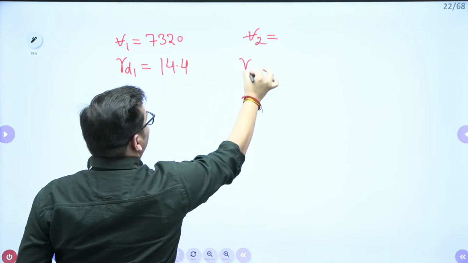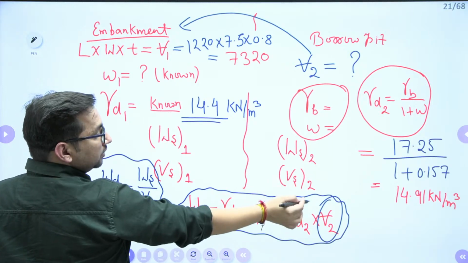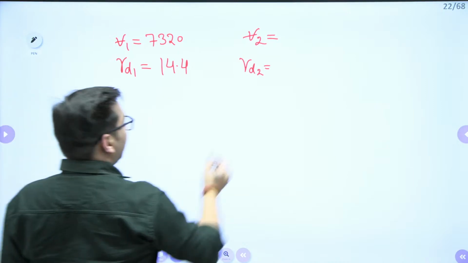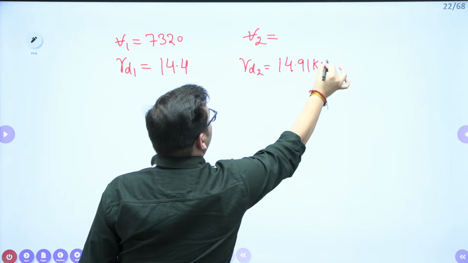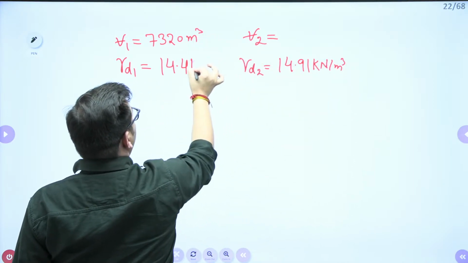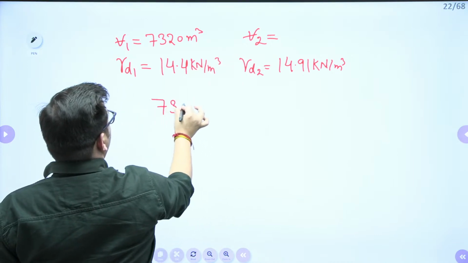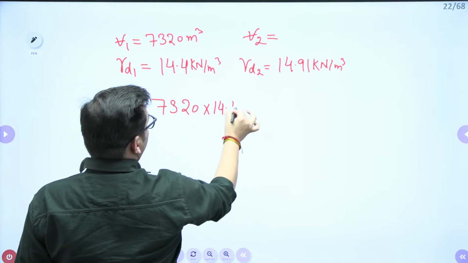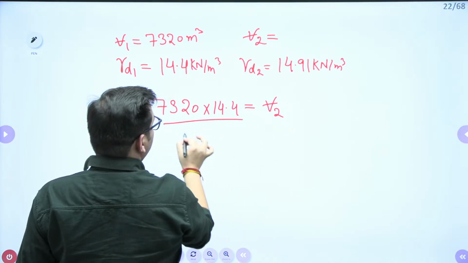Gamma D2 we have calculated as 14.91 kilonewton per meter cube. So I can say that 7320 into 14.4 is equal to V2 into 14.91.